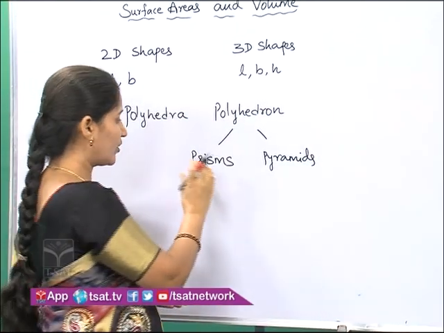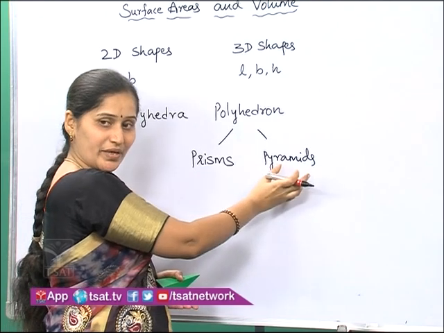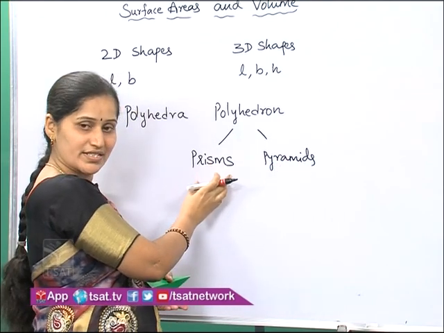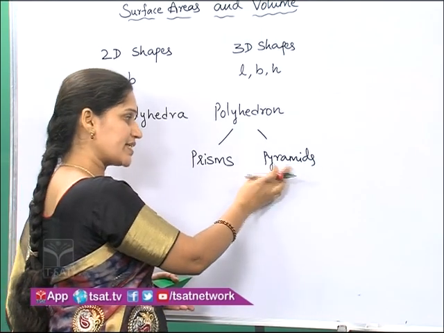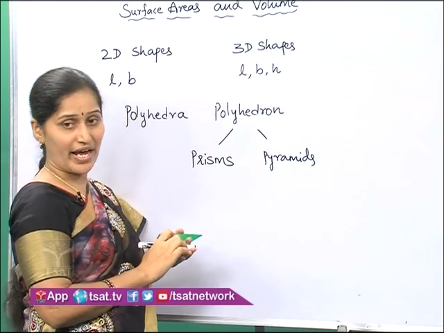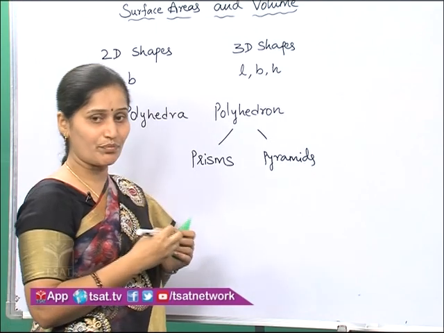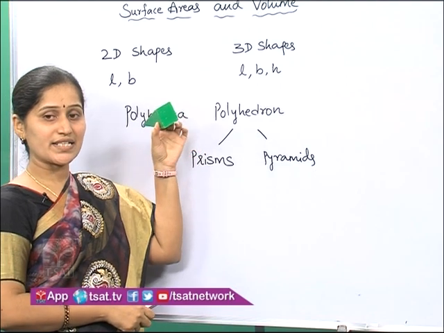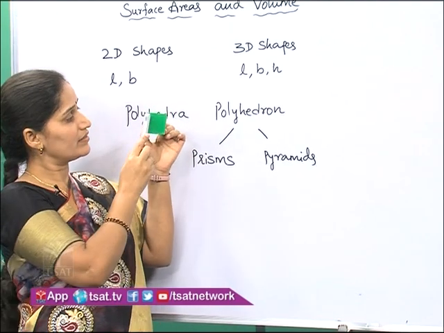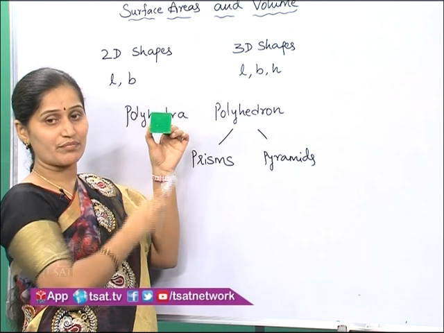In polyhedrons we have discussed prisms and pyramids. In prisms, lateral faces are parallelograms and bases are congruent. In pyramids, lateral faces are triangles and the base may be any polygon. Now if you take this object, see here this base is in square shape, right?